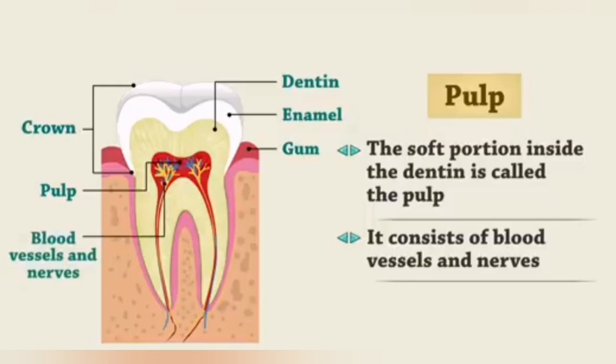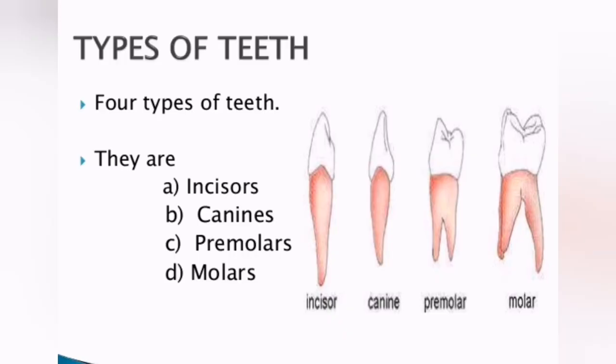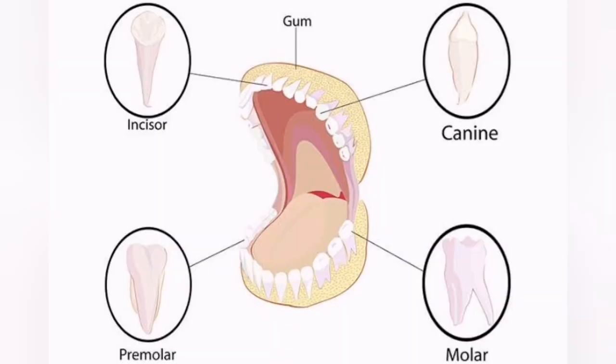Next, coming to types of teeth. Basically, we have 4 types of teeth: incisors, canines, premolars and molars. Let's have a look at all 4 types. See the shape of the incisor, canine, premolars and molars. First, incisors.